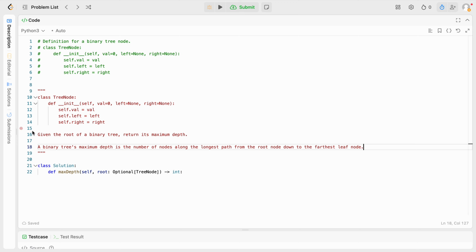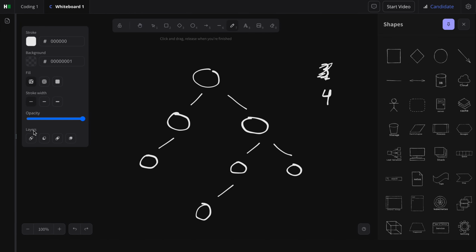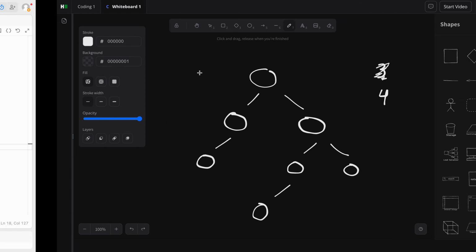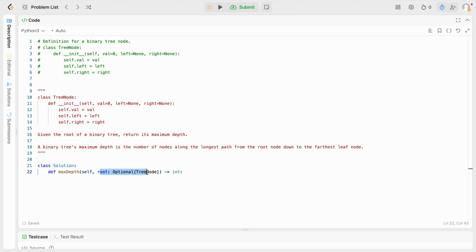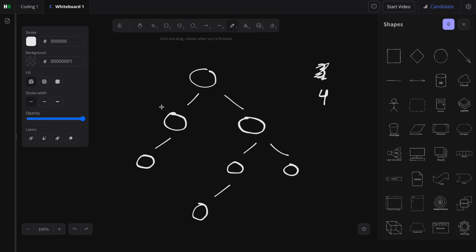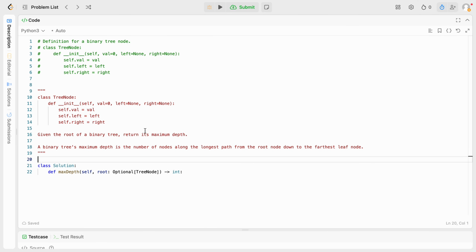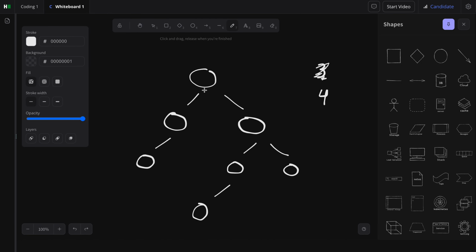Now, that was one example. I guess thinking about constraints now, can this be an empty tree? Is a root actually needed here? It's optional, so I'm assuming it could be none as well. In that case, the maximum depth would just be 0. If there is just the root, the maximum depth there is just 1, because that's just one node. And so on and so forth. And if both the left and right subtree have the same height, then it doesn't really matter.